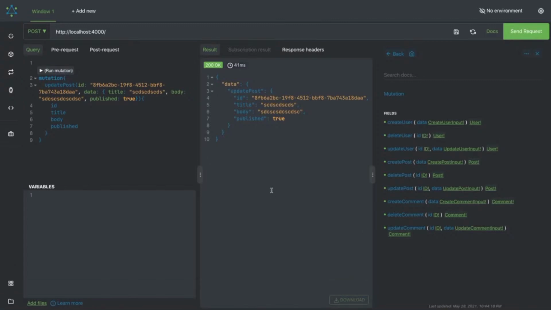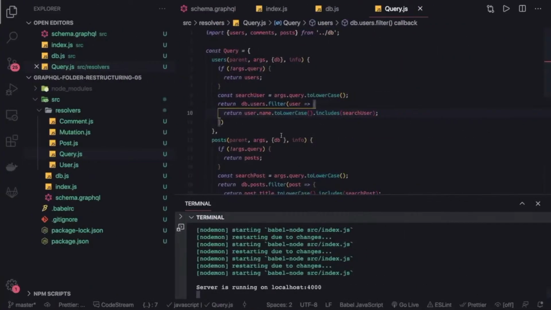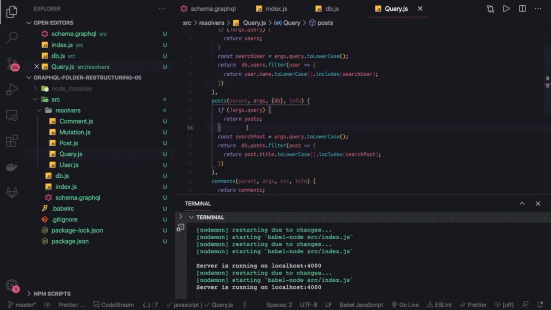Now the next thing we are going to talk about is subscription. A few things we have to update in our code while doing a query: now we are using the db, so you can access this db from the context, like db.posts, db.users, db.comments. Next thing is subscriptions, like you want to subscribe to a change happening on the comments. Whenever a new comment is added to the blog post, I should be able to take a particular action, right? So let's talk about the subscription in the next video.